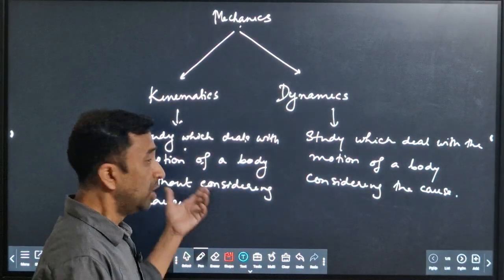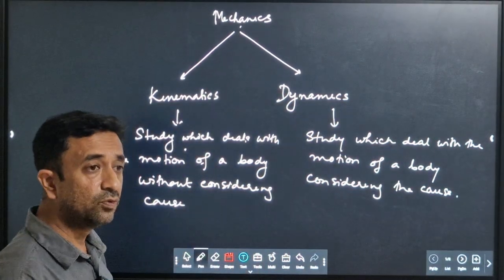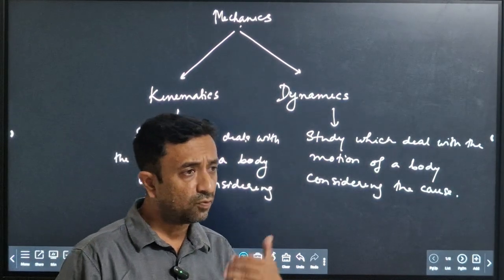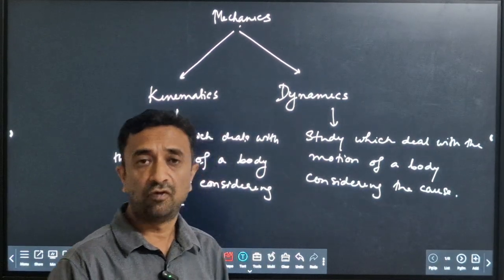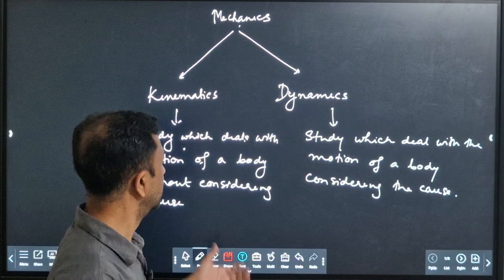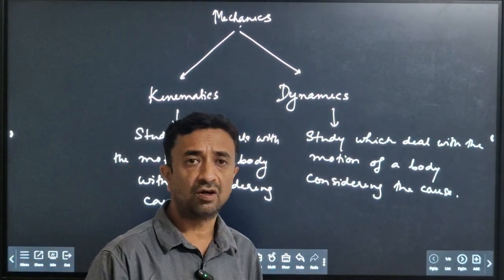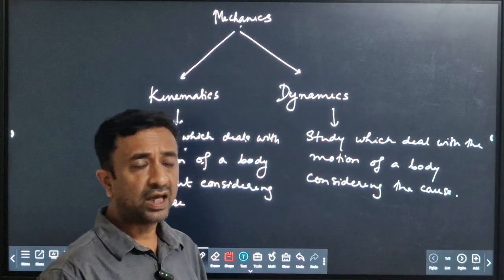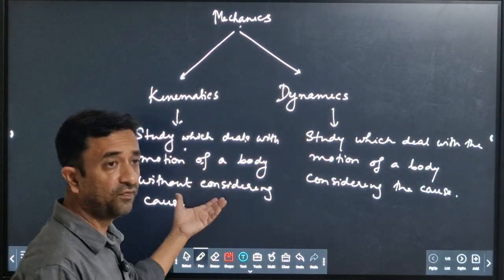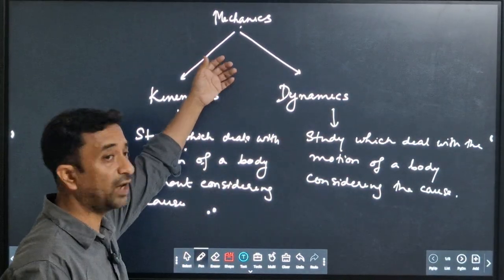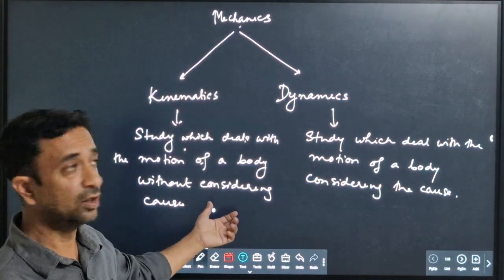If we don't consider the cause, that means we don't consider for what cause the body is moving, that is force. If we don't consider the force, we just study the velocity, the acceleration, the speed of a body. That branch of mechanics is called kinematics.